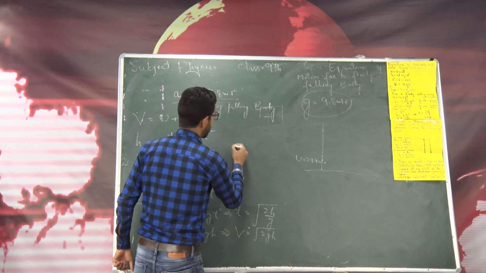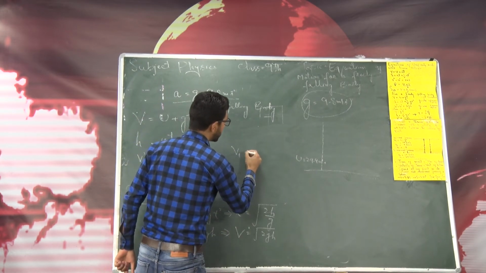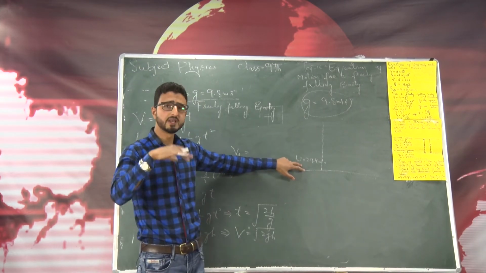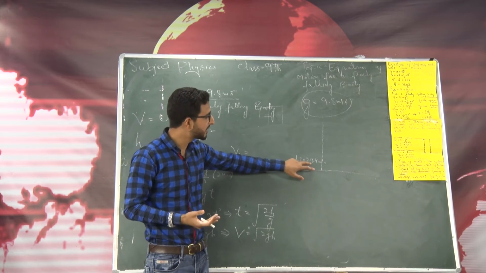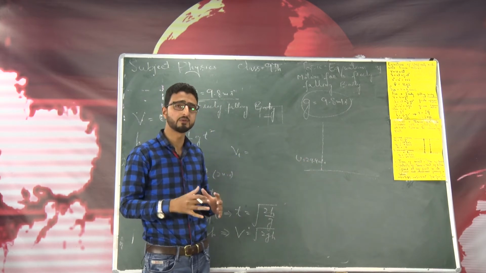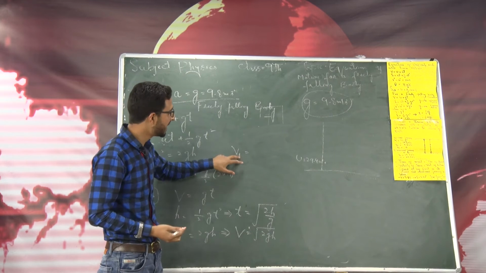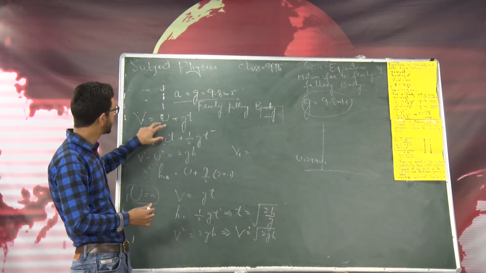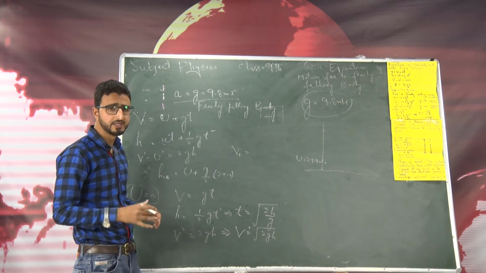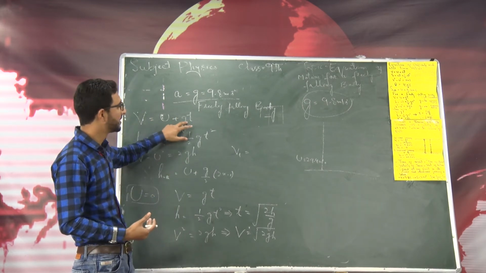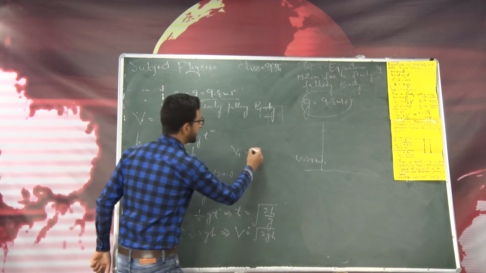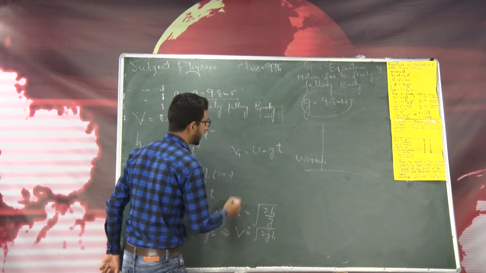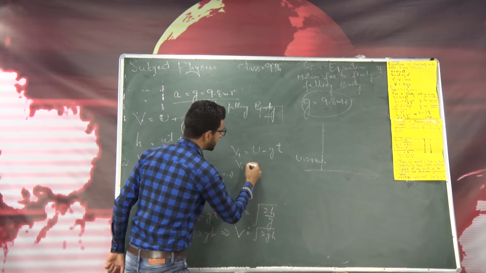Now let us find the velocity of the body after 1 second. You are getting my point or not? This is a ball thrown with an initial velocity of 29.4 meter per second. We have to discuss its motion. So let us find the velocity of the ball after 1 second. As per this very relation, v is equal to u plus gt. Since this is upward motion, we have to take g negative. So I will write v1 is equal to u minus gt. ठीक है ना? So this is the velocity of the ball after 1 second.